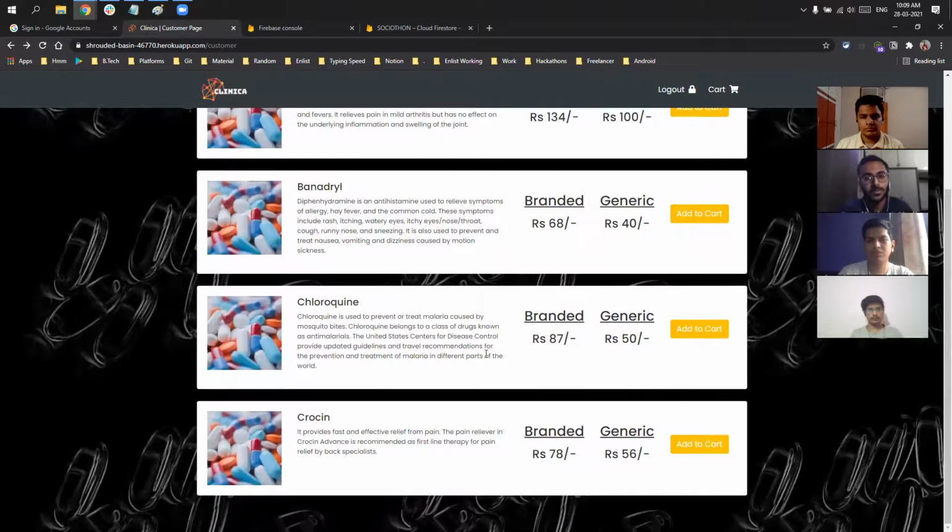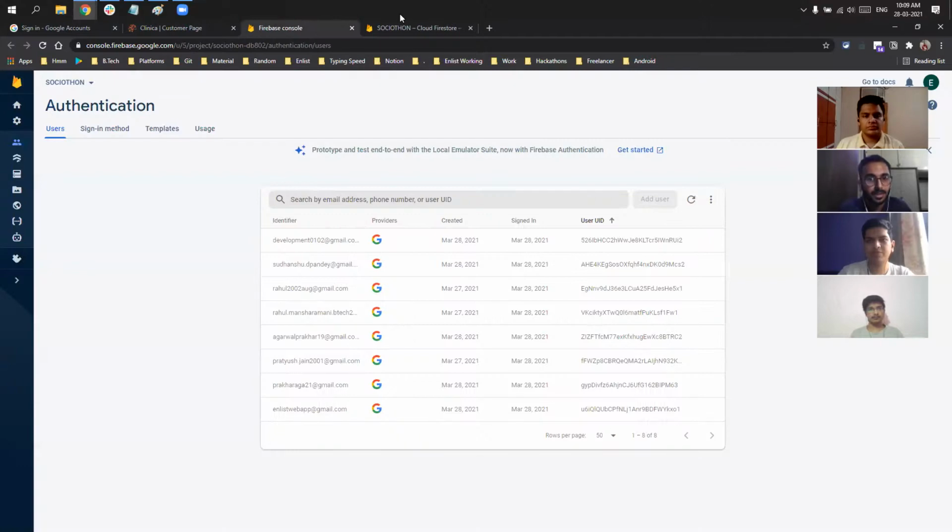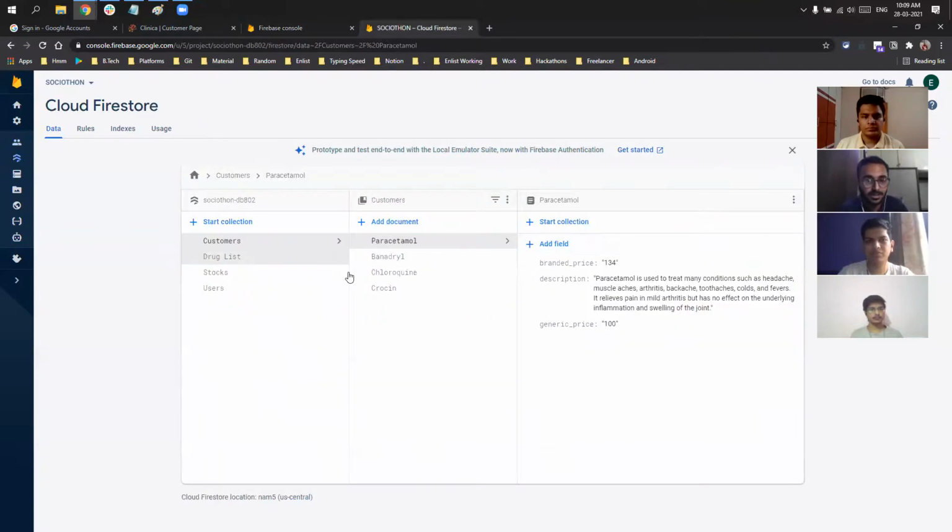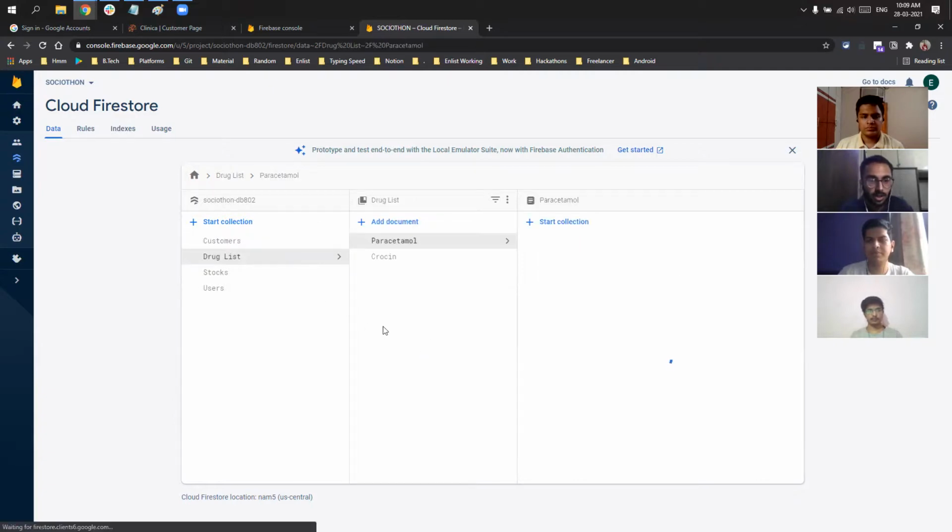Okay, so now we move on to the database part. This is authentication. We have provided Google OAuth, and these are the authenticated people listed down below. Now, if we move to the Firestore part, that is our main database, we have stored all the entries, all the categories of medicine, like paracetamol, crocin, chloroquine, Benadryl. The drug list, stock, users, all the lists are there.